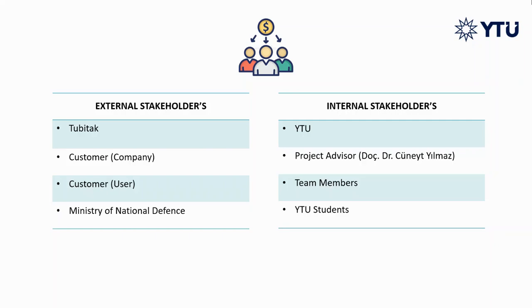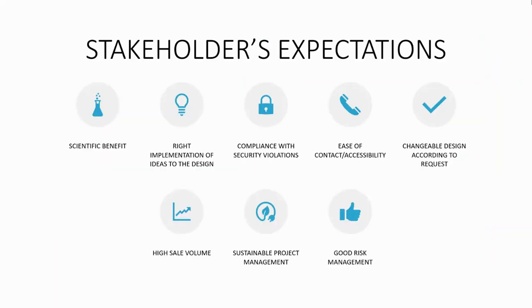You can see our stakeholders on this slide. After identifying our stakeholders, we determined their expectations. Each stakeholder has a different expectation. For example, the provision of scientific benefits is expected by TÜBİTAK and the university. Good risk management and use of contact is important for the user.